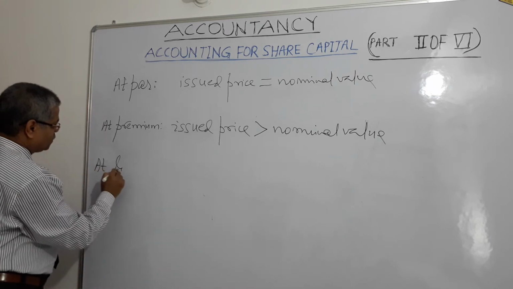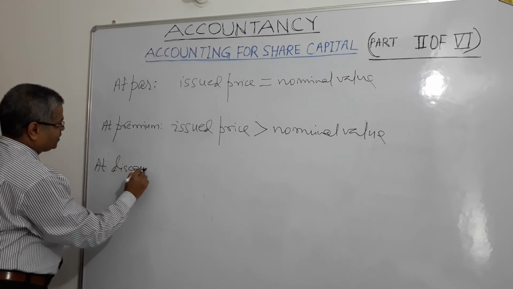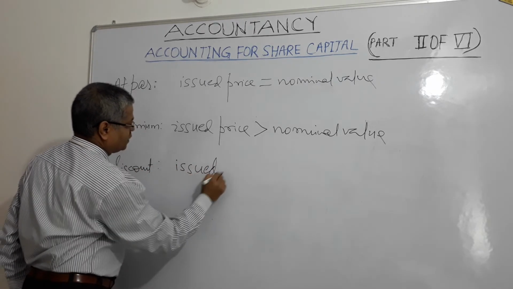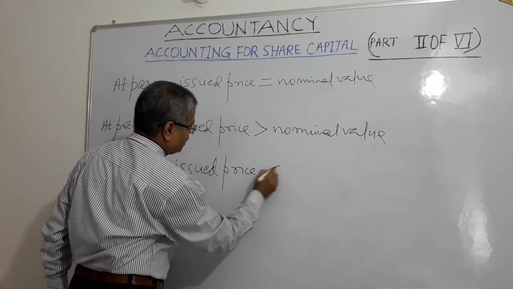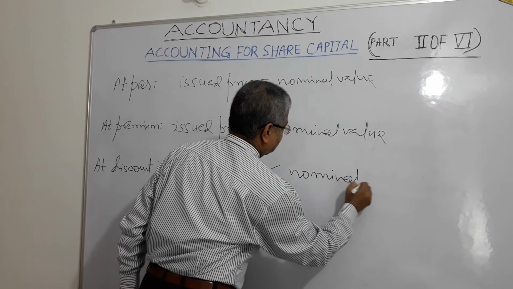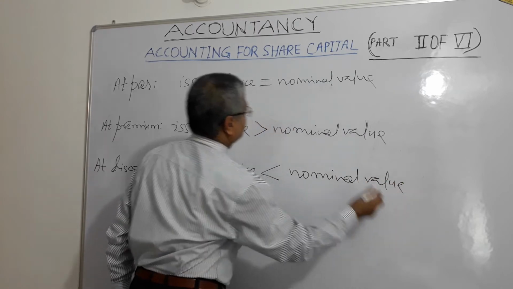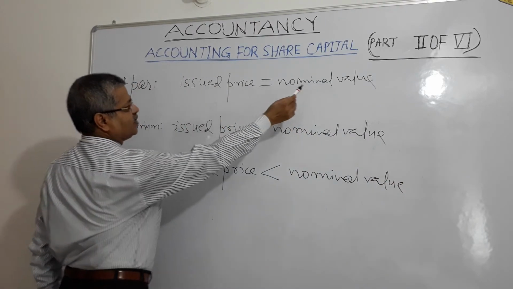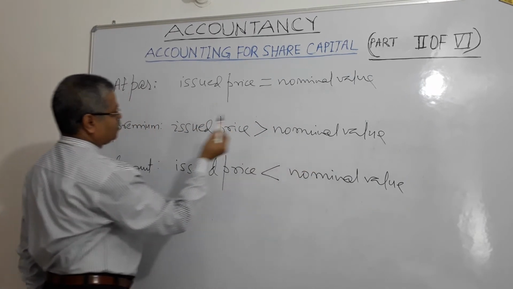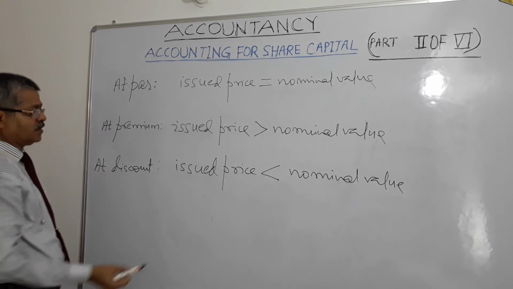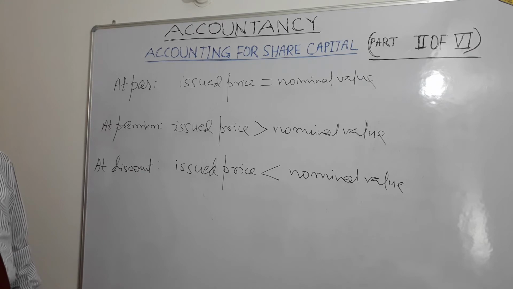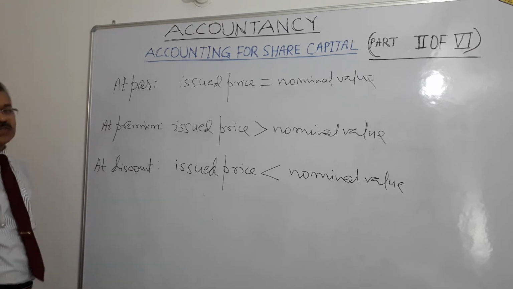At discount, what happens when a share is issued at discount? Issued price is less than nominal value of the share. Here, nominal value is 10 rupees, issued price is 10 rupees. Here nominal value is 10 rupees, issued price is 20 rupees. Here nominal value is 10 rupees, issued price is less than 10 rupees. Right? So it is at discount.